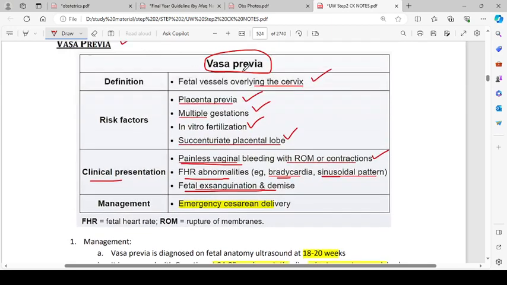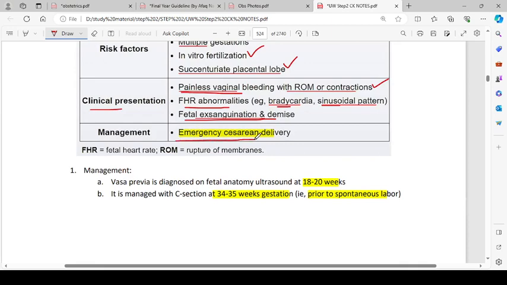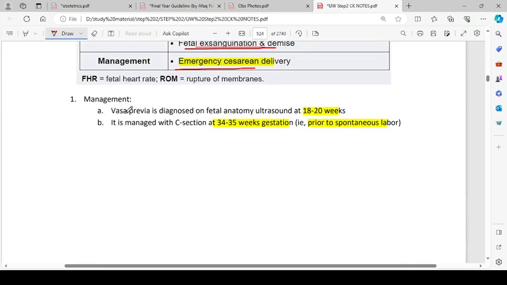It is very dangerous for the fetus, and in most cases it is fatal. Management is emergency cesarean delivery. Vasa previa is diagnosed on fetal anatomy ultrasound at 18 to 20 weeks. It is managed with C-section at 34 to 35 weeks gestation, that is prior to spontaneous labor.